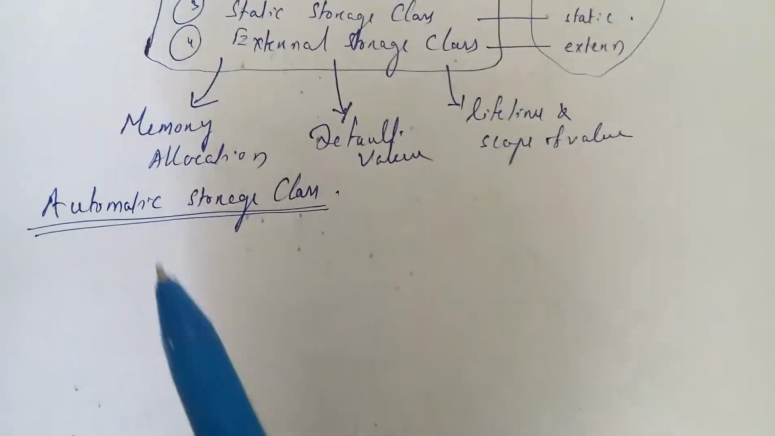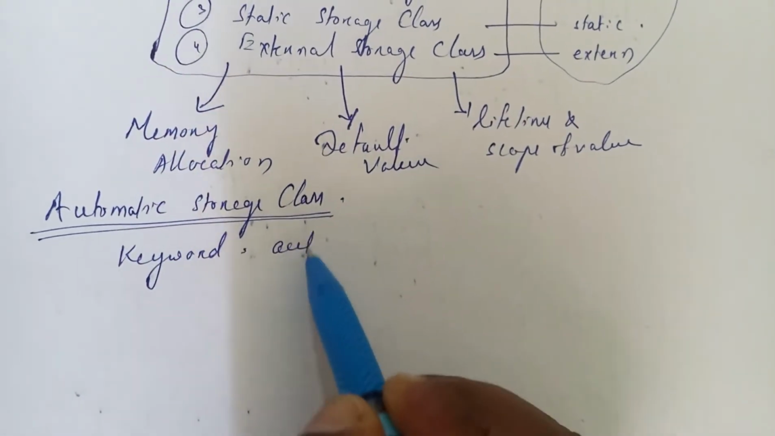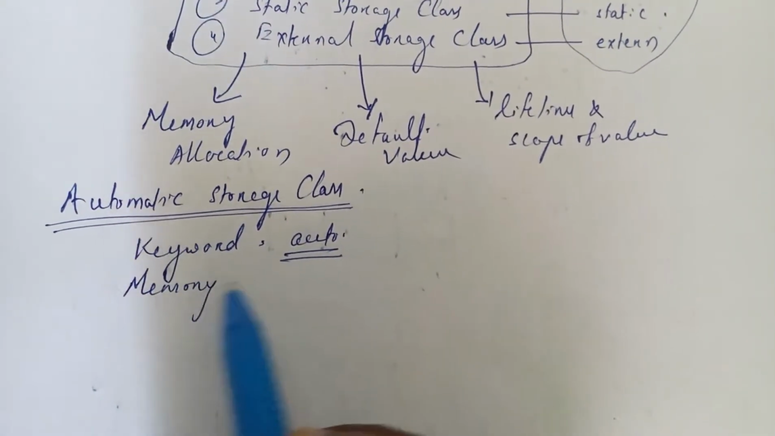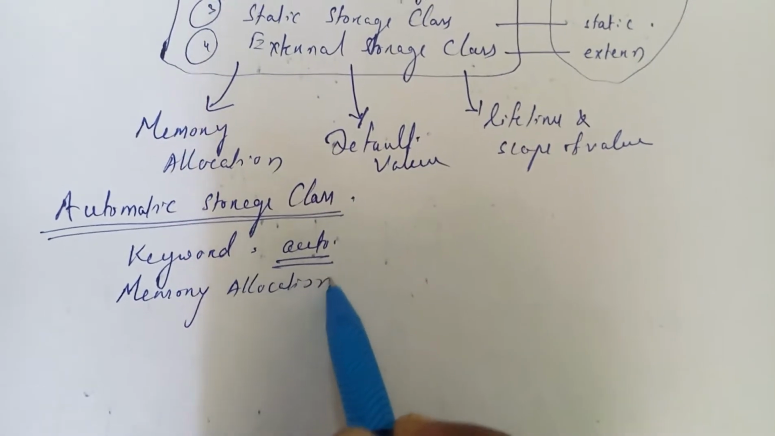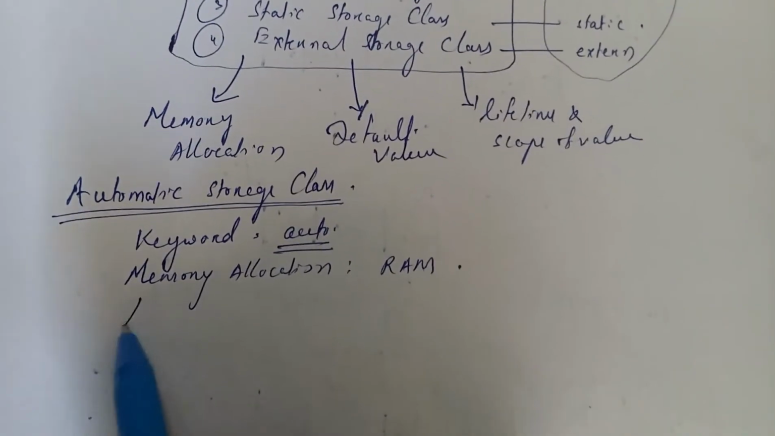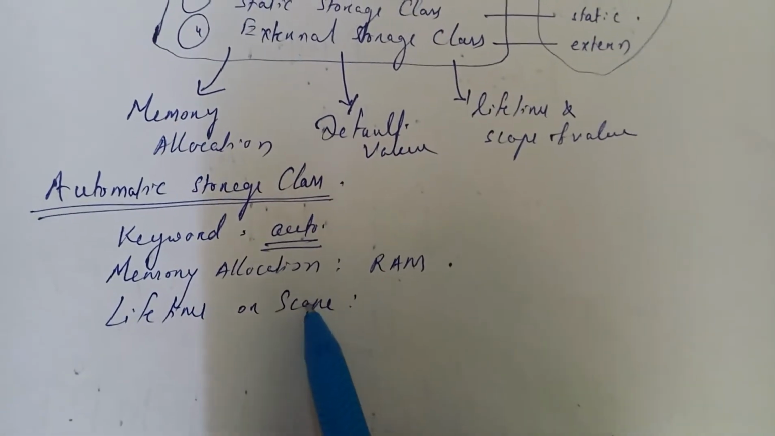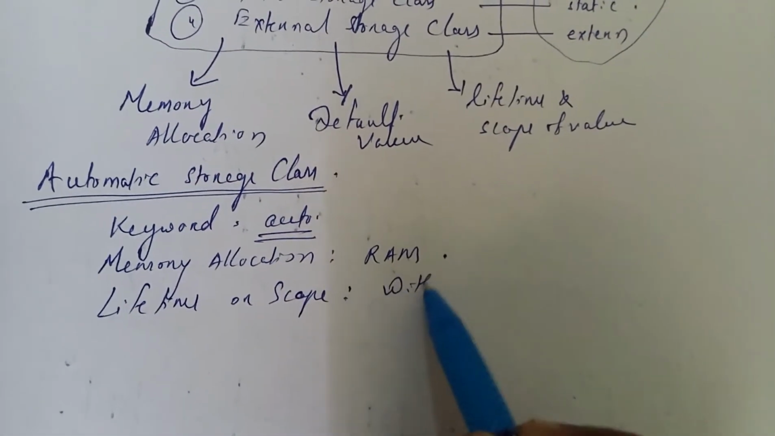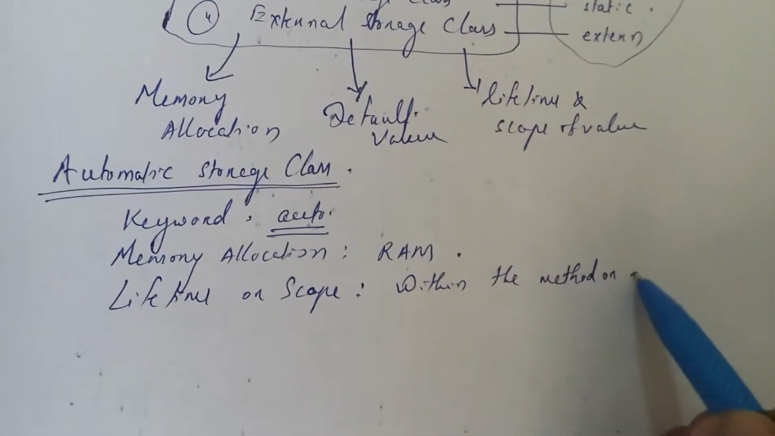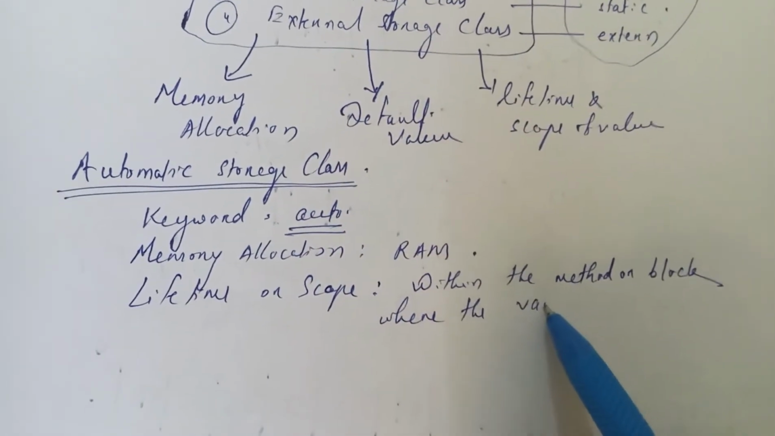In case of the automatic storage class, we have to use the keyword auto, and here the memory allocation takes place in RAM, and the lifetime or scope of the variable is within the method or block where the variable is declared.